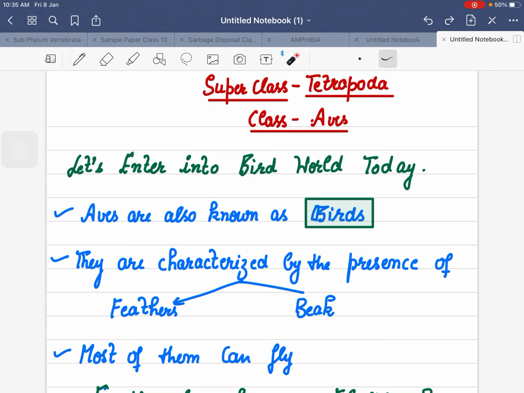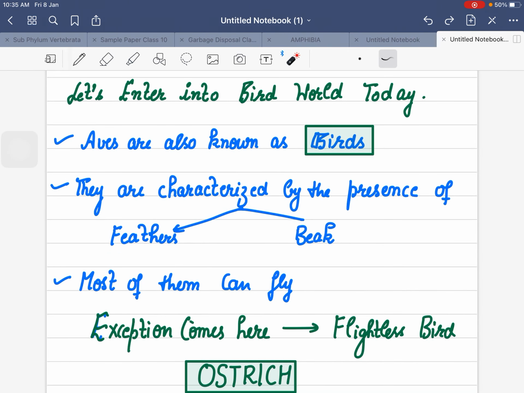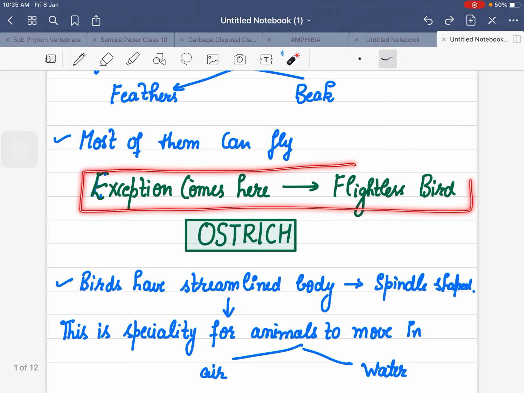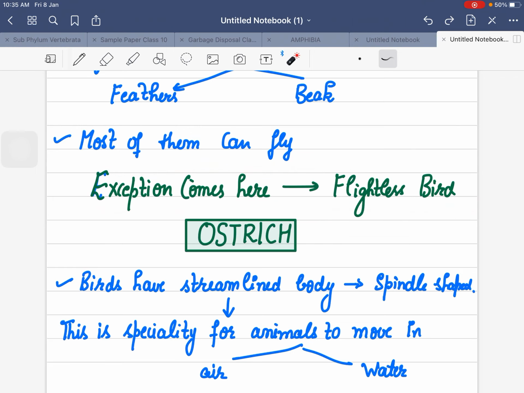Now, they are characterized by what? Birds have feathers, they have a beak. Most of them definitely can fly, because we know that birds can fly. But yes, exceptions are always invited, and the flightless bird we have here is the ostrich. It is huge in its weight and it cannot fly.